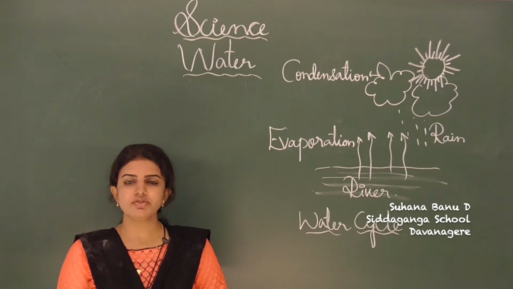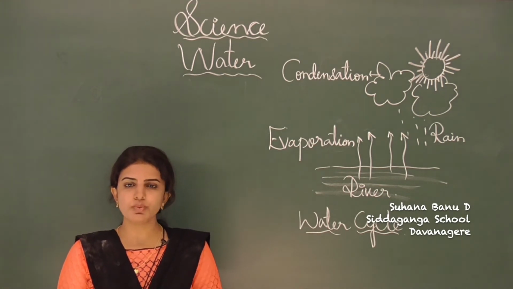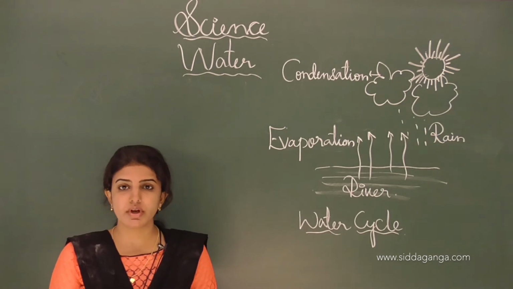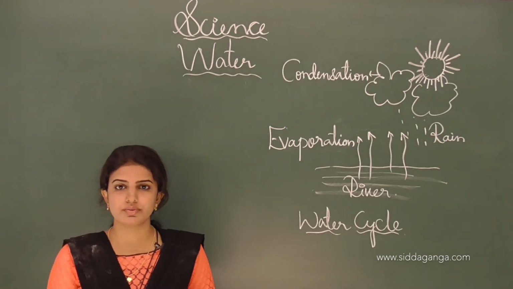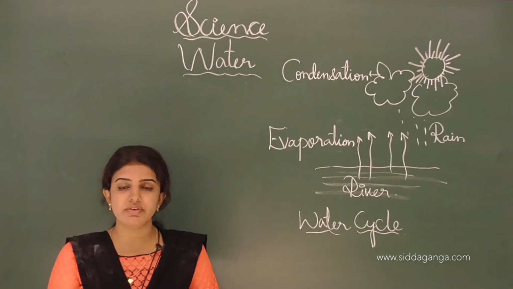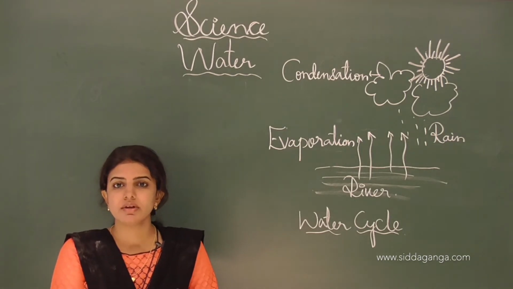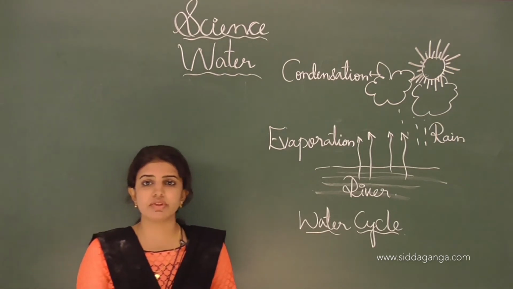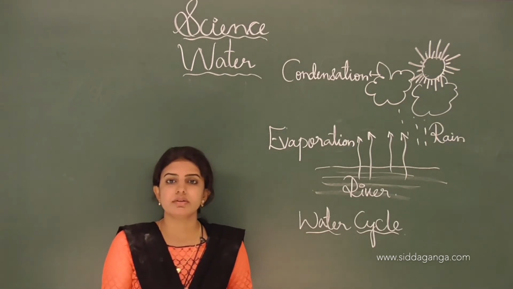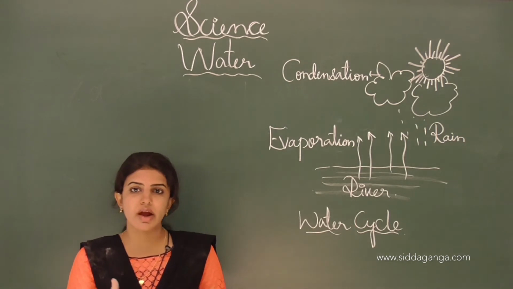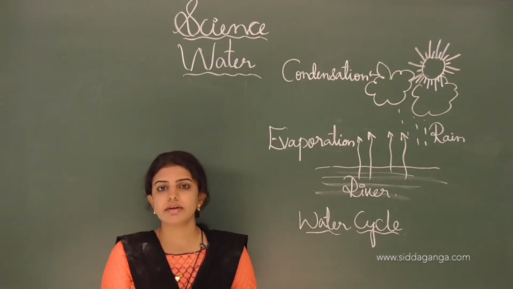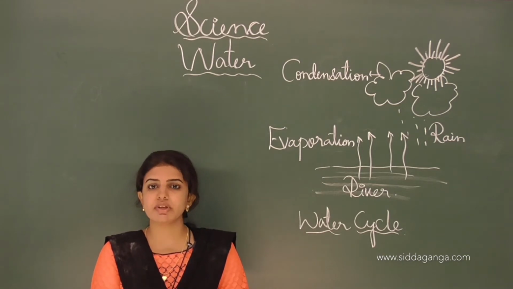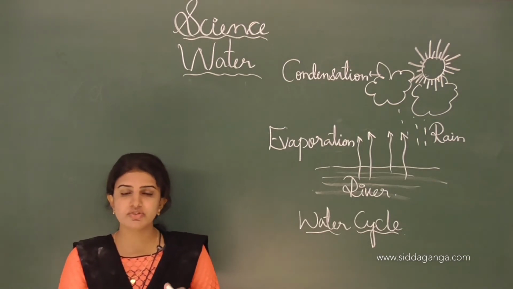Hello my dear students, we have been discussing the chapter water. In the previous class we learned about the uses of water, and how water is useful for living beings. In plants, the different life processes that take place proceed only with the help of water. In plants, germination, transportation of minerals and photosynthesis are carried out.